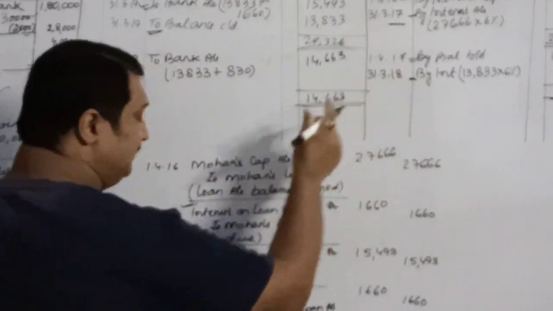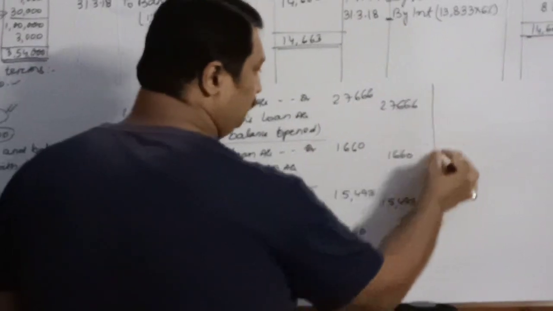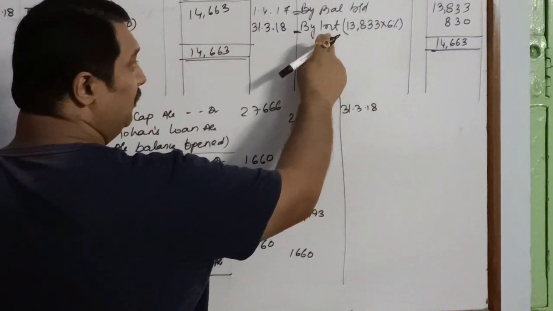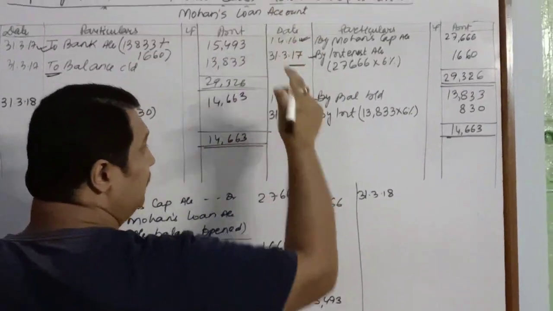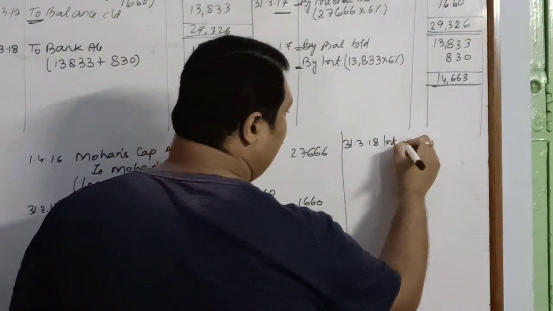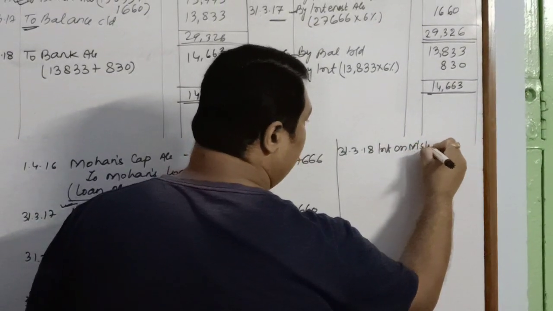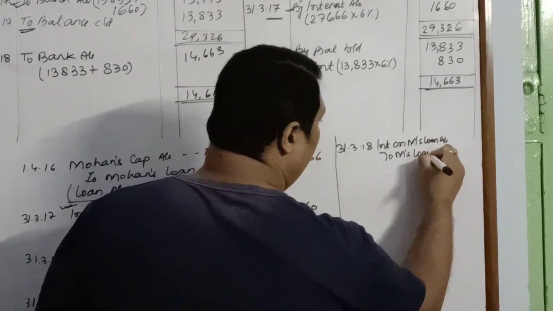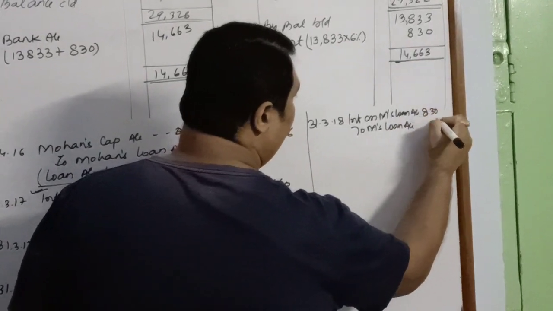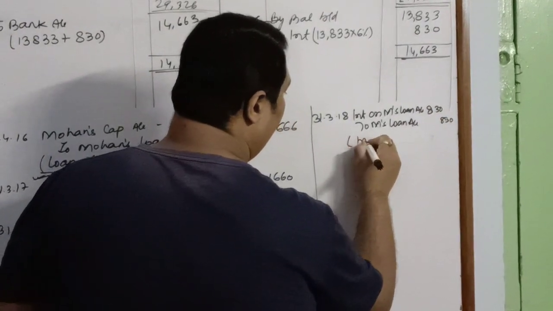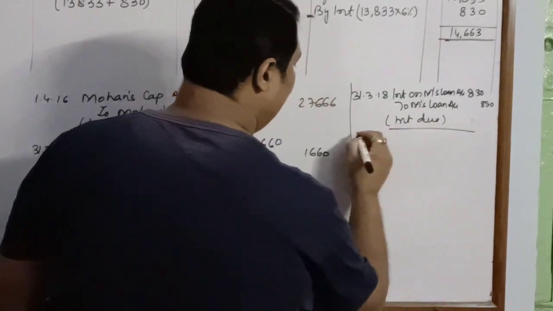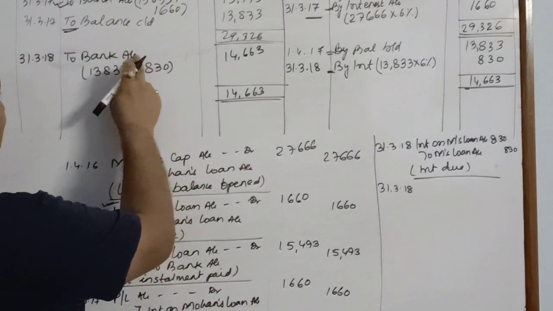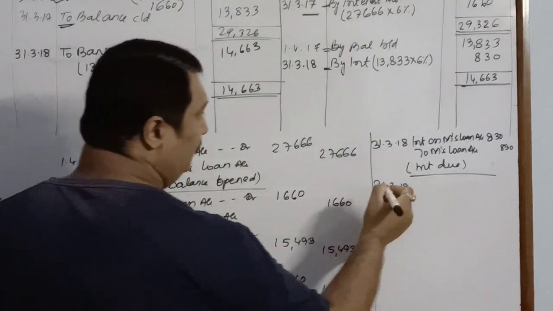Next entry will be for the interest on 31st March 2018. What entry will you pass for this interest? Interest on Mohan's loan account debit to Mohan's loan account, 830, interest due. Then on the same date, we have paid along with the interest.